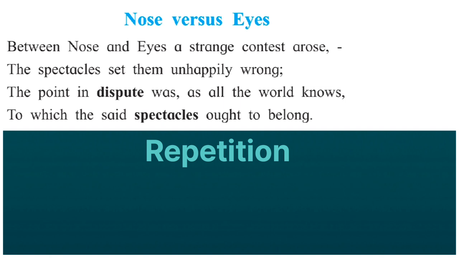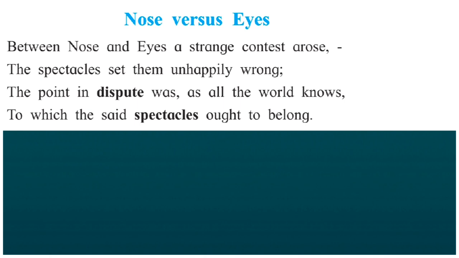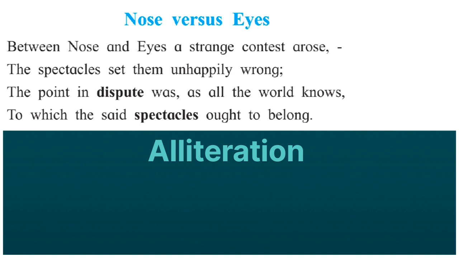Next line, to which the said spectacles ought to belong. Here it is an argument between nose and eyes, wherein each claimed to be the owner of the spectacles. The figure of speech found here is alliteration, as the sound of the letter S has been repeated twice for the poetic effect.